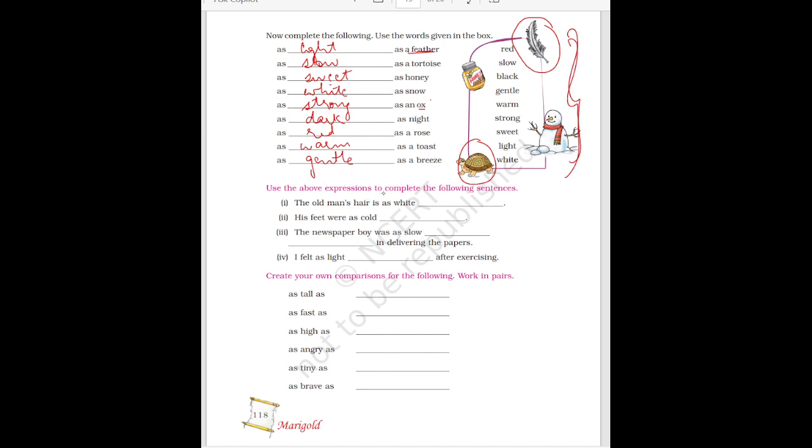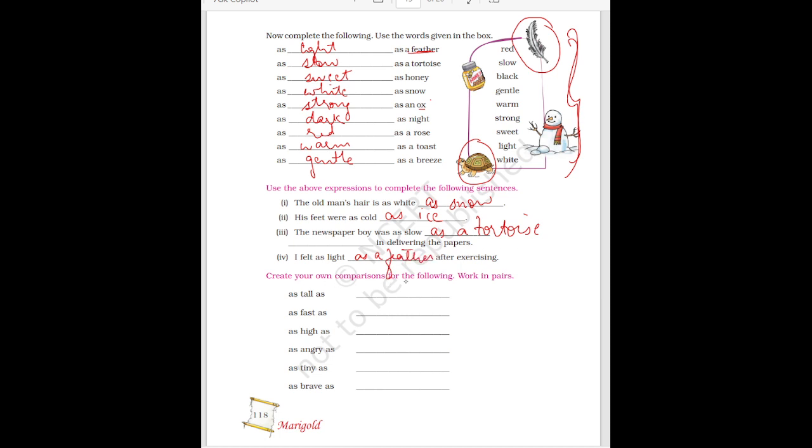Then next is, use the above expressions to complete the following sentences. So now you have to use these words. Here we have just filled in the words. You have to use these words and complete the sentence. The old man's hair is as white as snow. Then second, his feet were as cold as ice. Then the newspaper boy was as slow as, what is slow here? A tortoise is slow. The newspaper boy was as slow as a tortoise in delivering the papers. I felt as light as a feather after exercising.